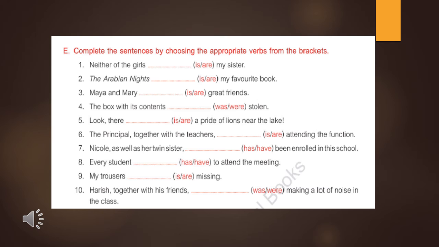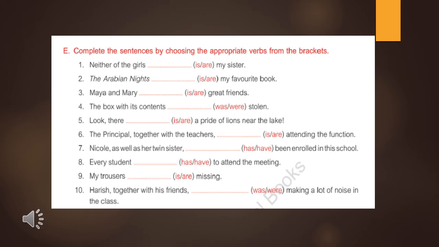See sentence number 2. Arabian Nights is/are my favorite book. Arabian Nights seems like plural, but actually it is the name of a book, and that's why it is a single unit. Because it is a single unit, it means a singular subject, and that's why we have to use a singular helping verb here. Arabian Nights is my favorite book. Is will be the answer.